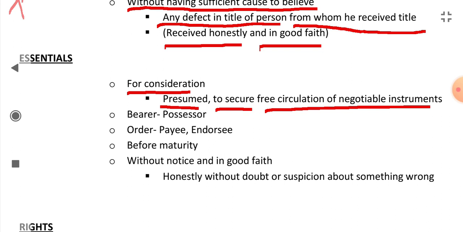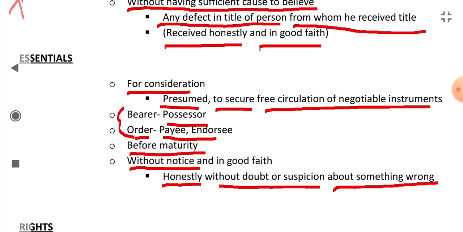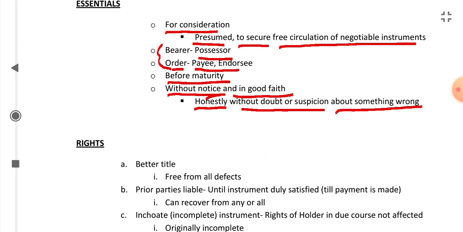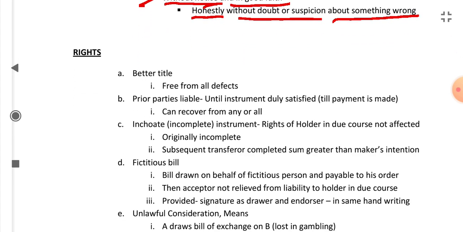Okay, the next condition was, in the case of bearer he should be the possessor, in the case of order he should be the payee or endorsee. He should become the holder before maturity, before the check becomes mature. And he is acting honestly, he doesn't have any doubt or suspicion that there was something wrong, that he was a thief. He was not having any notice of it, he was acting in good faith. These are the four conditions for holder in due course: bearer or order, maturity, and good faith. You have to learn these four.